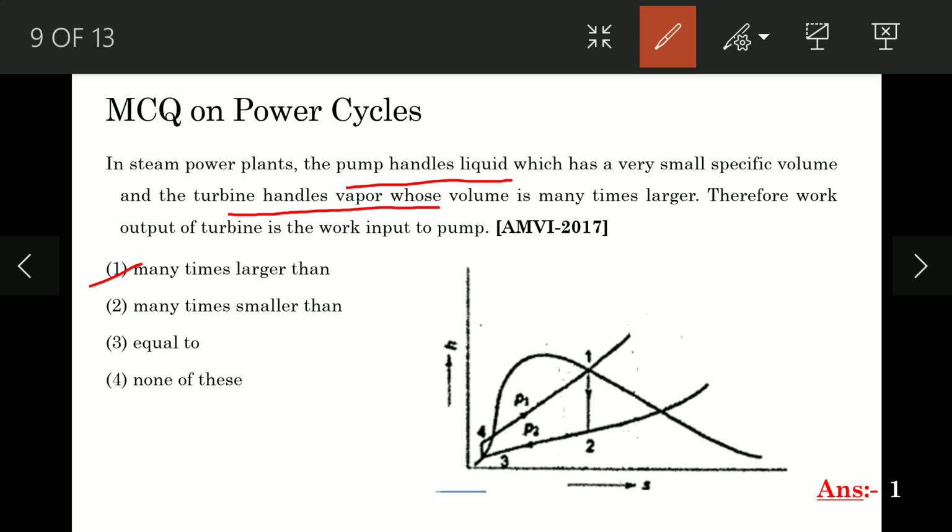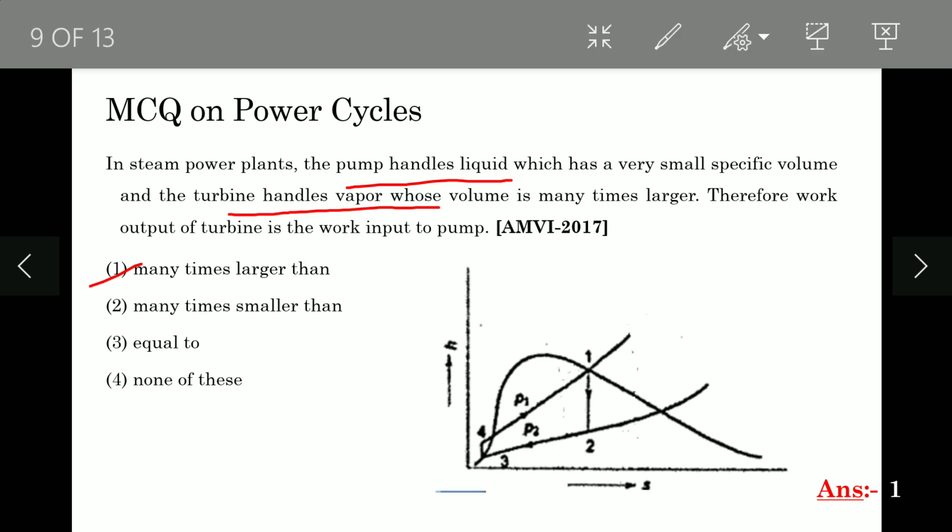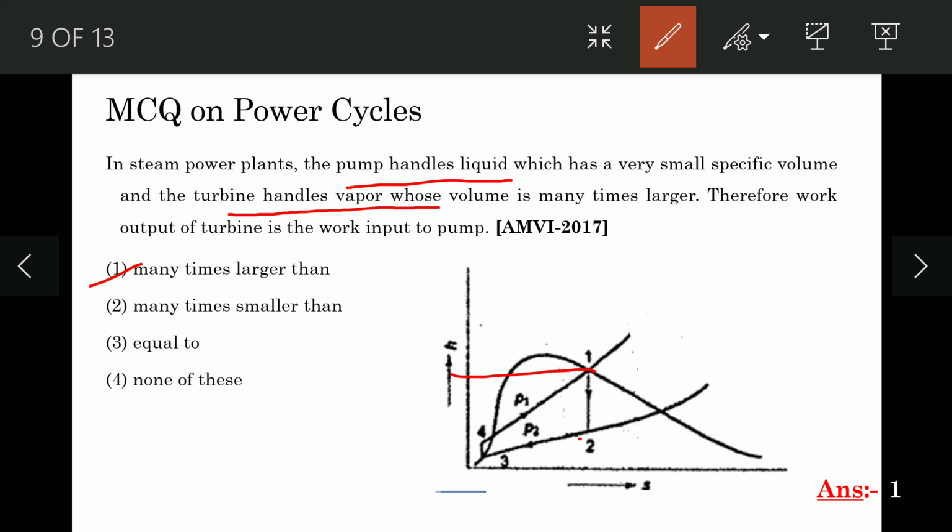And if you calculate from this HS diagram, the enthalpy difference between the 1 to 2 process, that is H1 minus H2, is the turbine work. So turbine work is H1 minus H2.